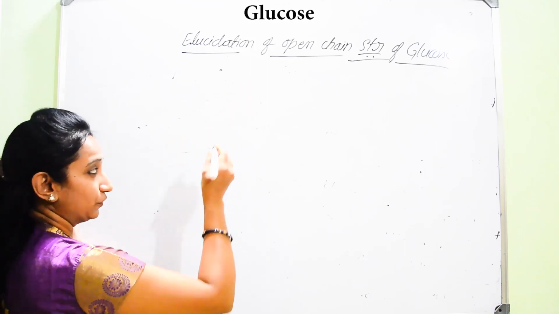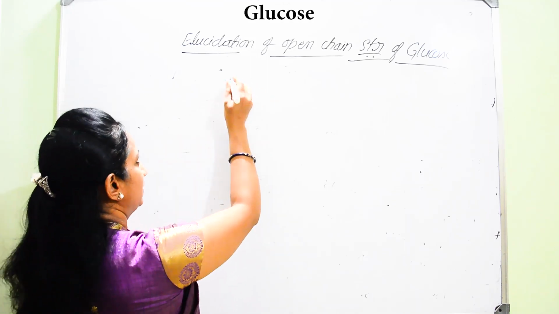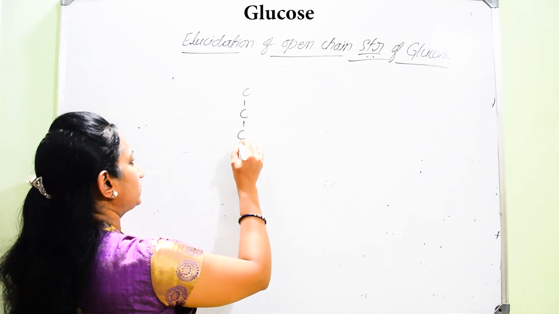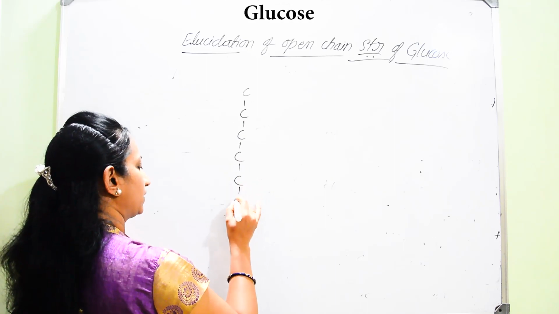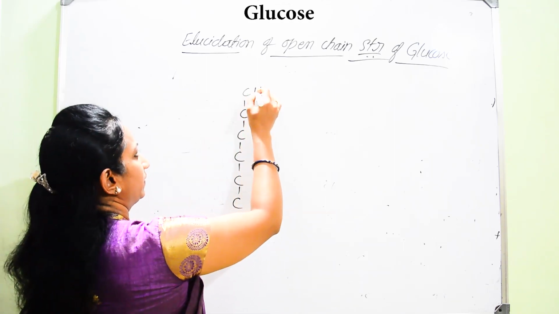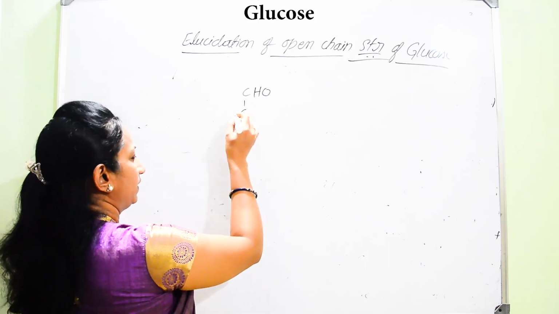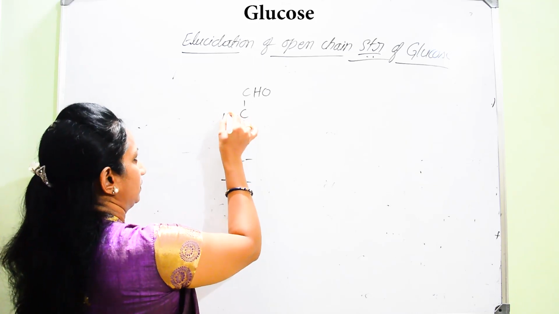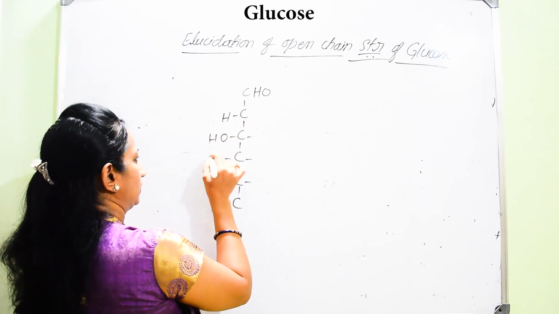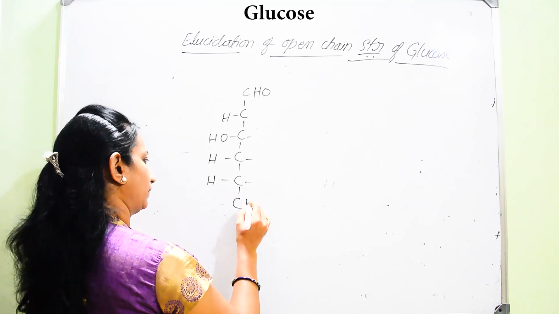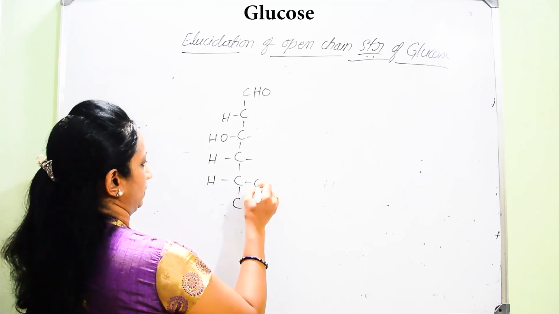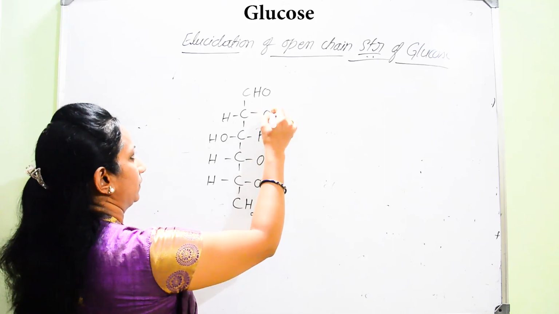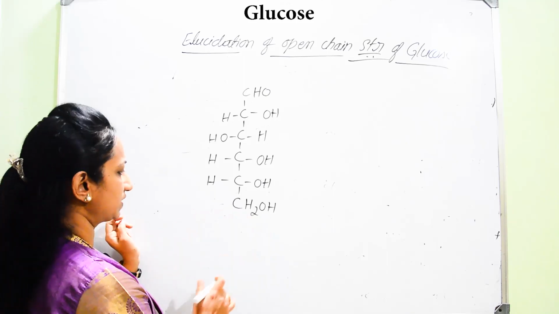Glucose has how many carbon atoms? Six carbon atoms, right? So now we can write CHO, and then he was able to give this open chain structure.